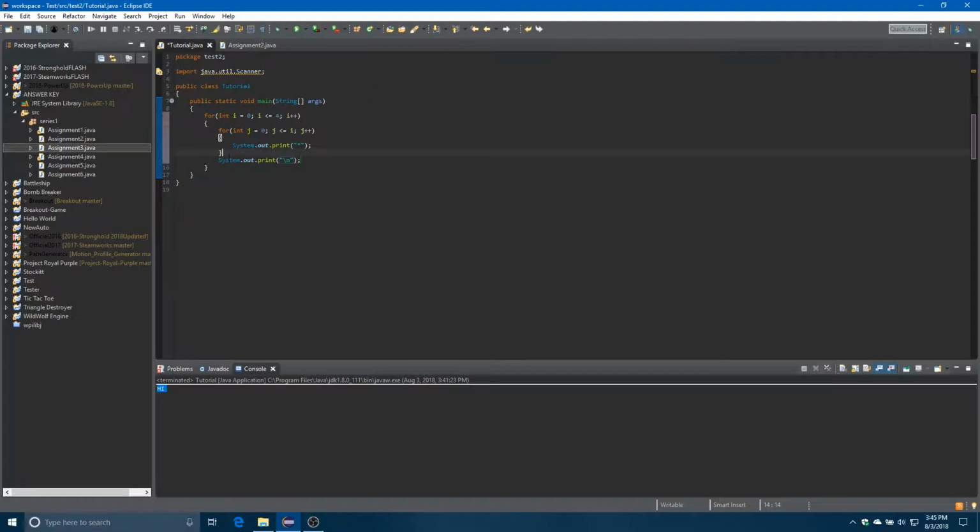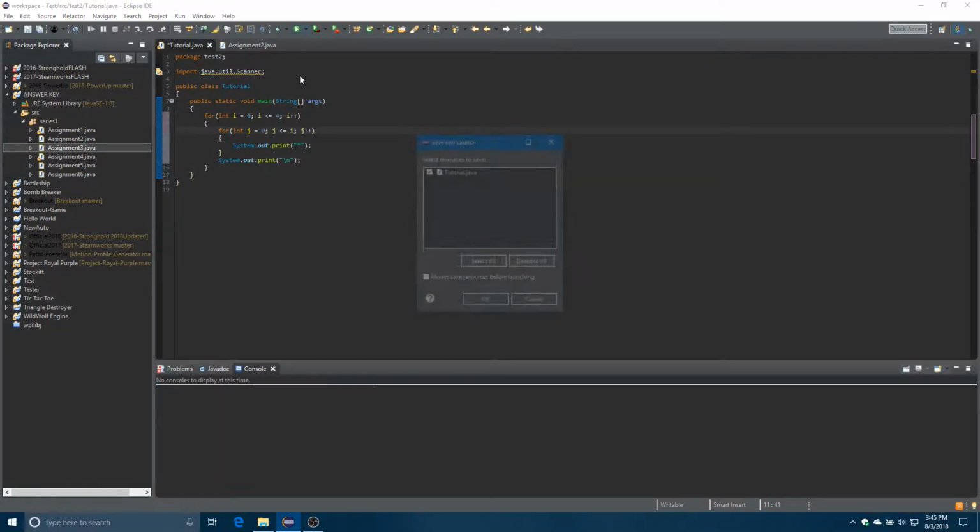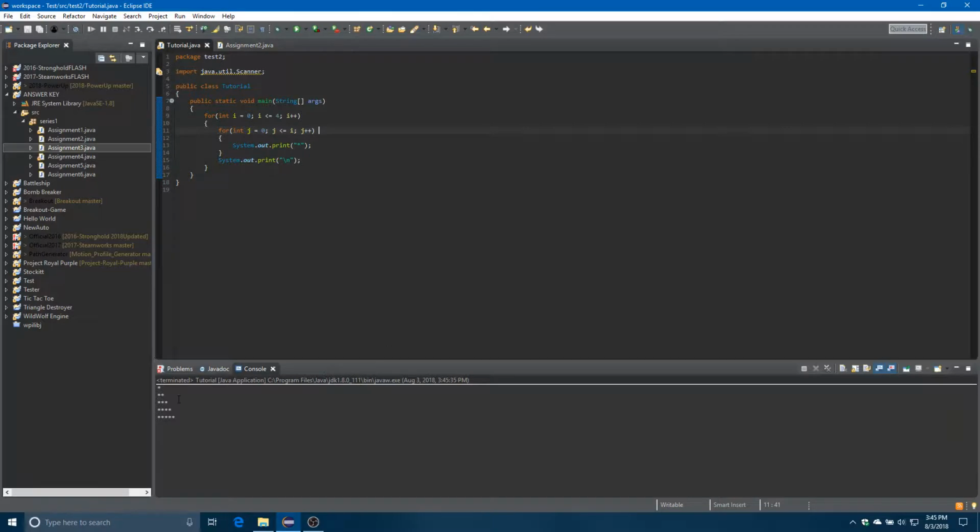It works just like system.out.println, but you could do it, for example, right here, and it would immediately make a new line. Or I could do it before, but basically it acts as system.out.println. All right, let's run this and see what it does. Oh, that's a nice pattern actually. So these are useful if you want to make patterns, and you could even repeat this, but do the opposite.